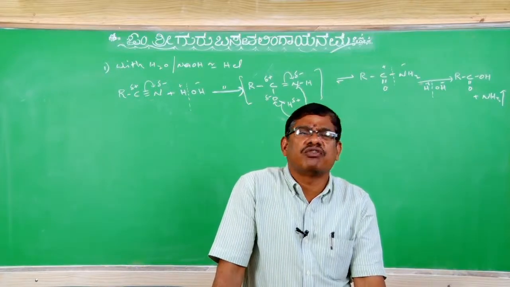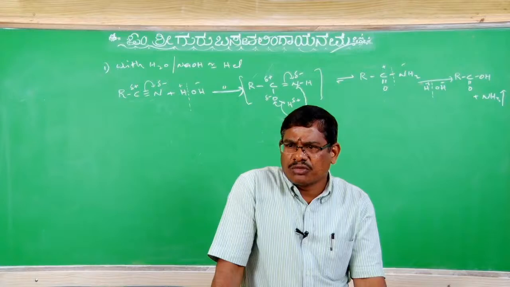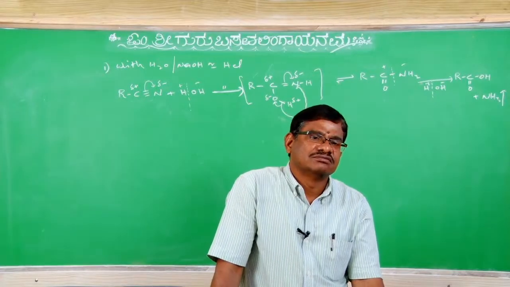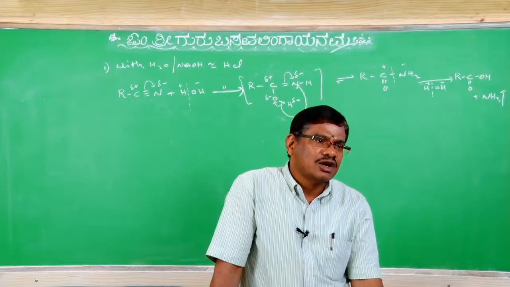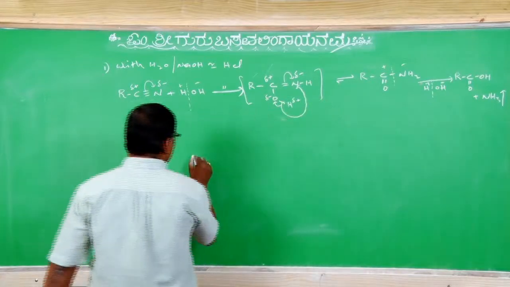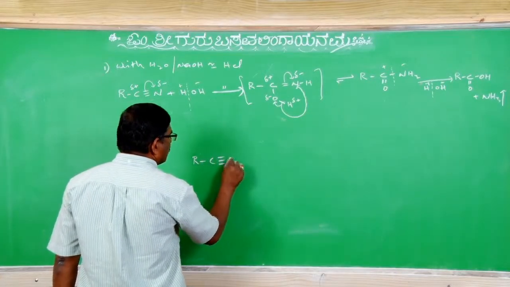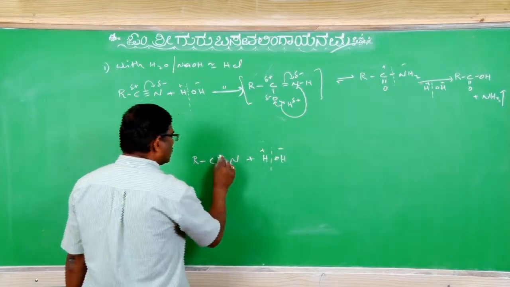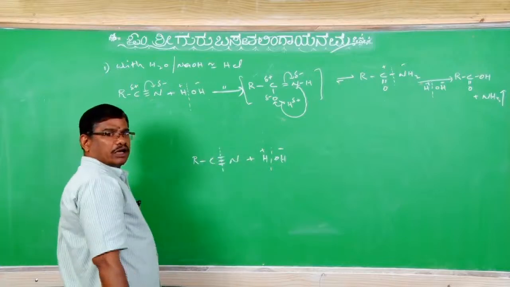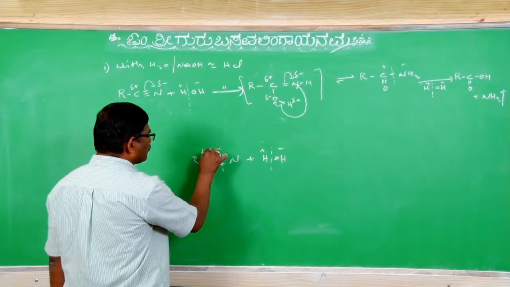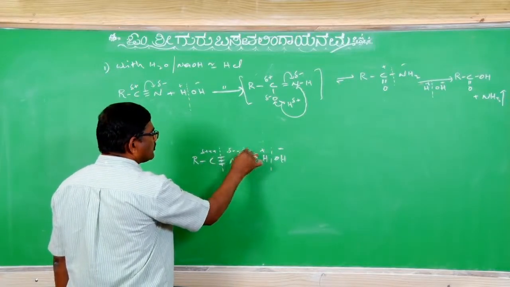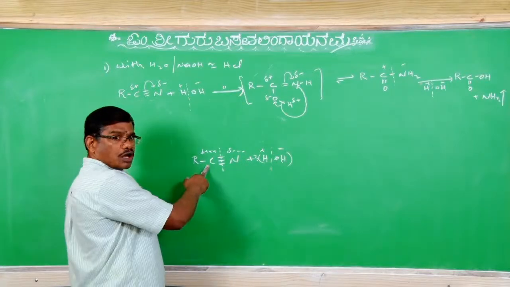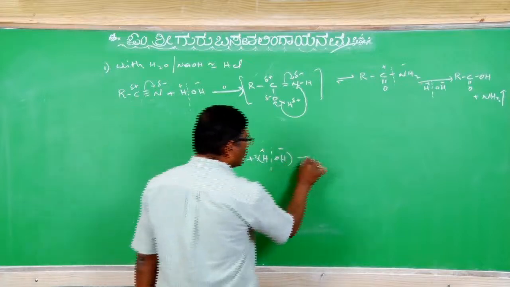One time, this question came in an entrance exam: the number of moles of water required for hydrolysis of cyanide. How many moles are required here? 2 moles. Generally, here RC triple bond N with hydrolysis: if 3 bonds are going to break down, it will become delta plus, plus, plus and delta minus, minus, minus. So if you take 3 moles of water, 3 hydroxyl groups go to carbon, 3 H plus go to nitrogen.